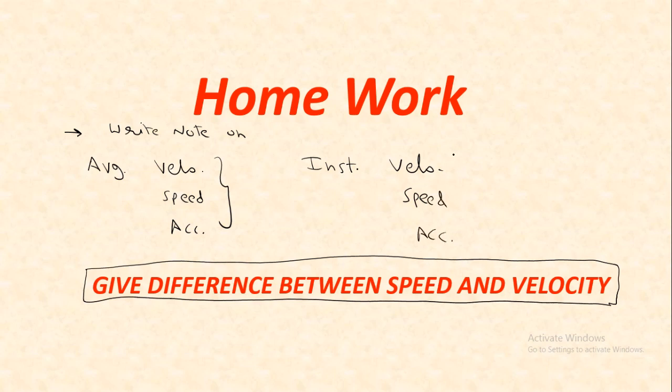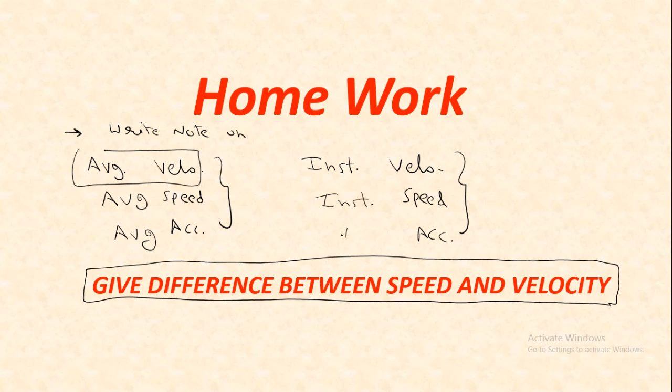So overall you have 7 questions. You have to write about average velocity, average speed, and average acceleration. Similarly, write a note on instantaneous velocity, instantaneous speed, and instantaneous acceleration. So these are the 6 questions, and along with that, this is the 7th question. You have to write these 7 questions in your notebook at least 2 times.